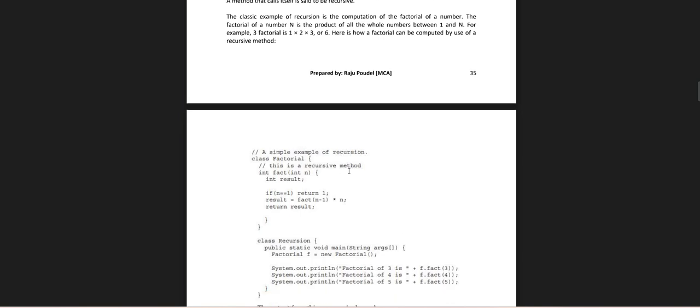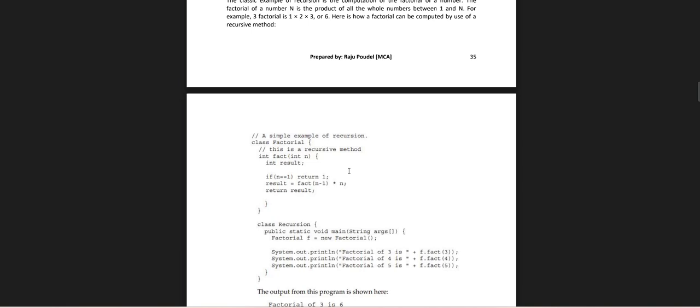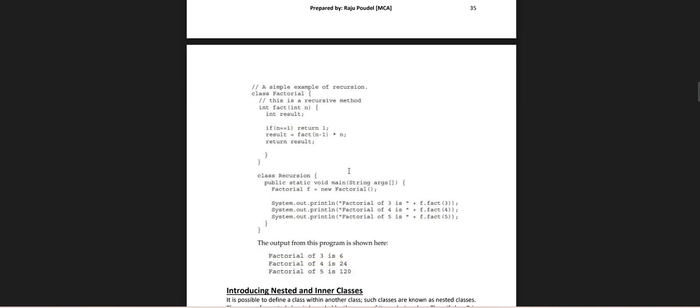A simple example of recursion: class Factorial, with a recursive method fact(int n). If n is equal to 1, return 1; otherwise result = fact(n - 1) times n, and return result. In class Recursion, the main method prints: factorial of 3 is 6, factorial of 4 is 24, factorial of 5 is 120.